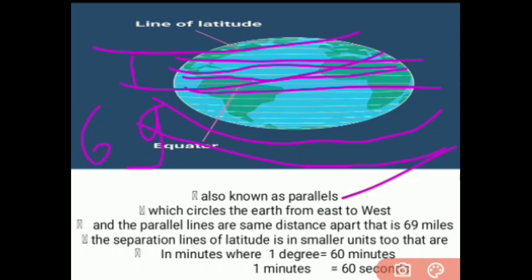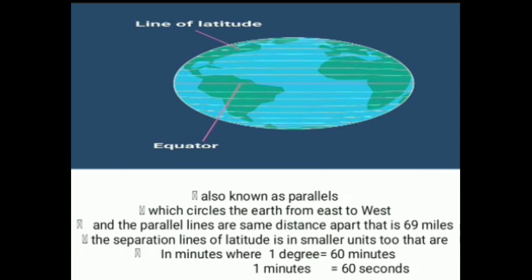Understand this: the parallel lines are the same distance apart, which is 69 miles. Clear? Now, the separation of lines of latitude is also in smaller units, that is minutes, where 1 degree equals 60 minutes and 1 minute equals 60 seconds.